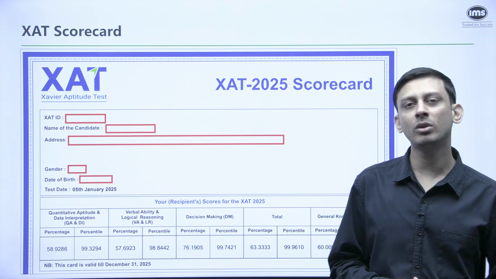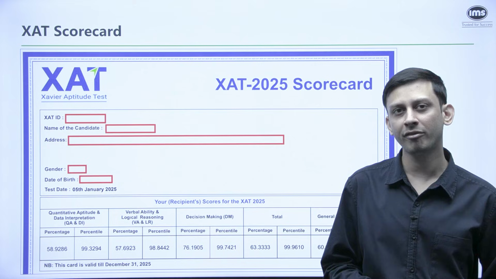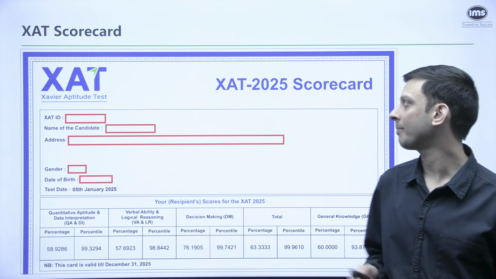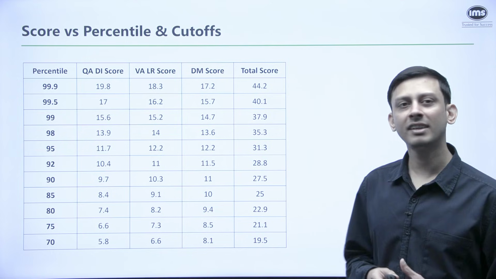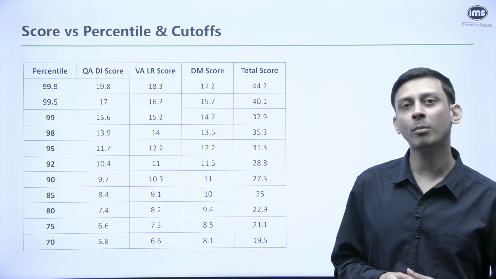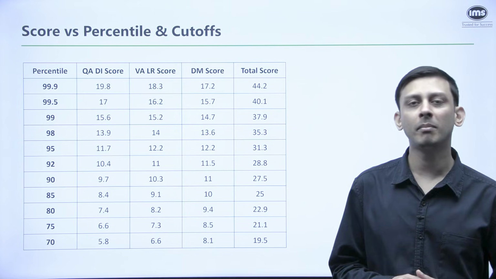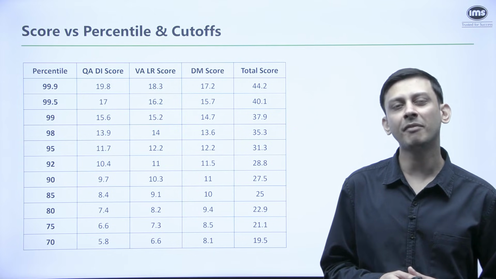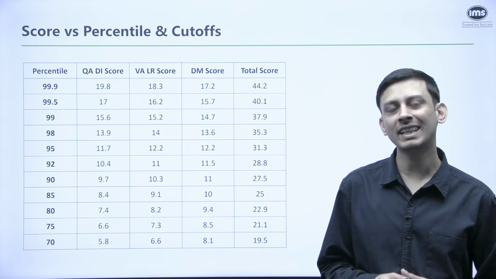But now let's come to the important data of score versus percentile and the cutoff, the last thing that we'll be looking at. So if you look at this table, of course, the higher percentiles are there at the top. But first, let's talk about the cutoffs. So the overall cutoff for the DM program can be somewhere around 95, 96. For the HRM program can be around 93.